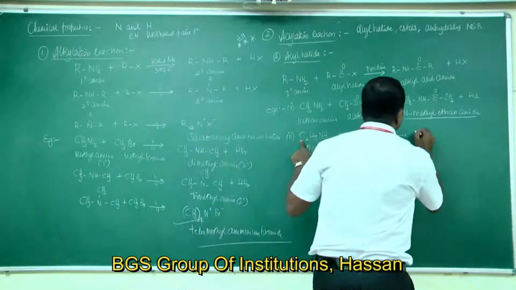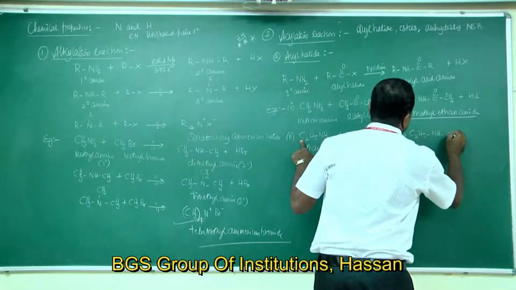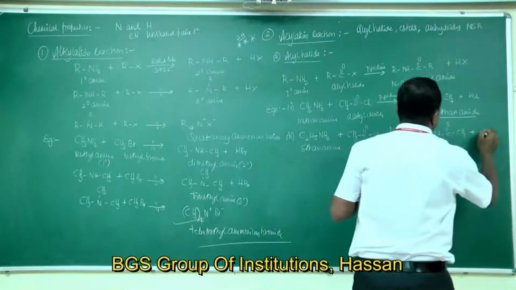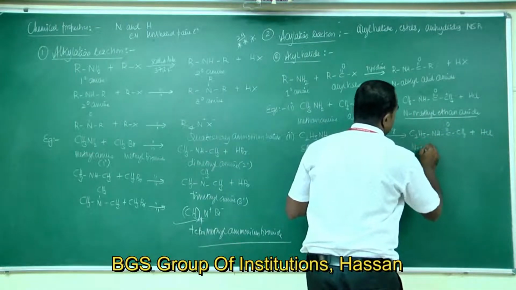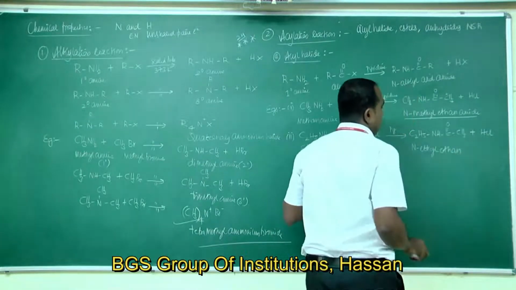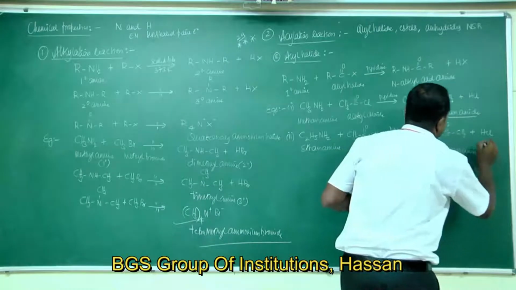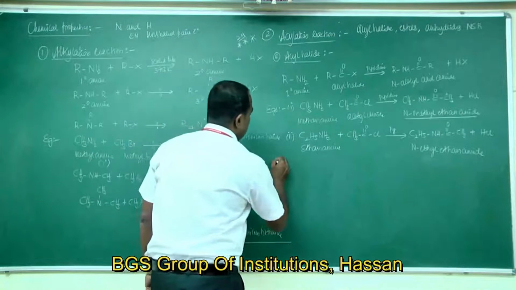It gives C2H5NHCOCH3 plus HCl. This is N-ethyl, two carbon atoms, eth, single bond linkage an, CONH is the functional group for amide. So N-ethyl ethanamide.